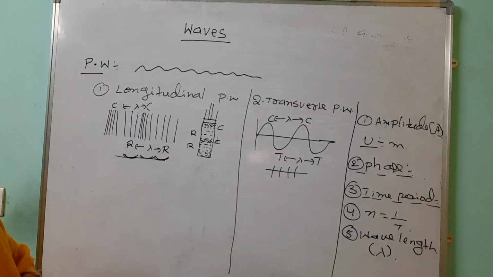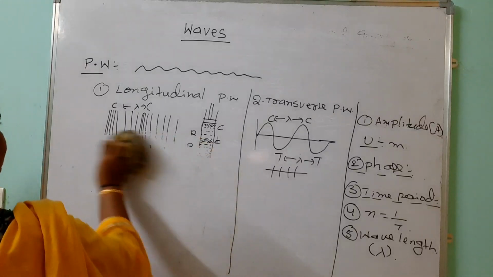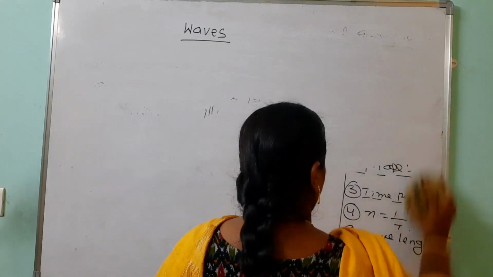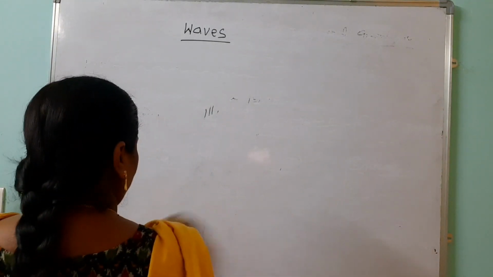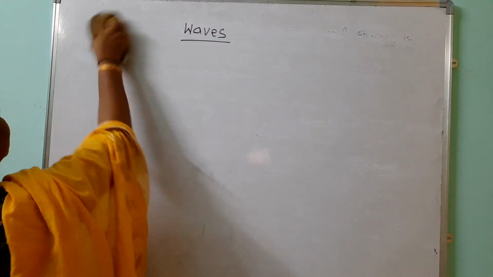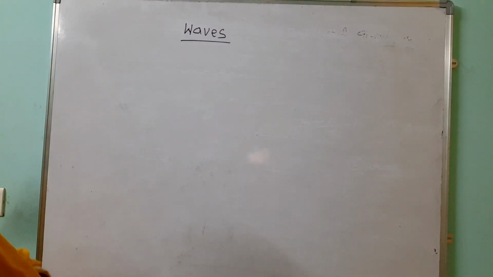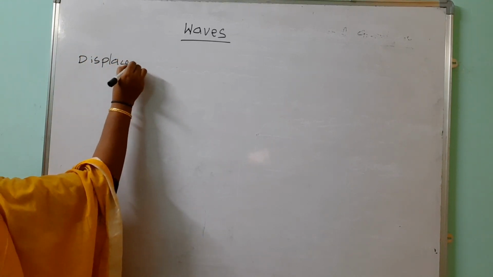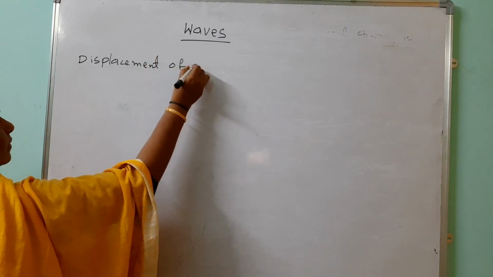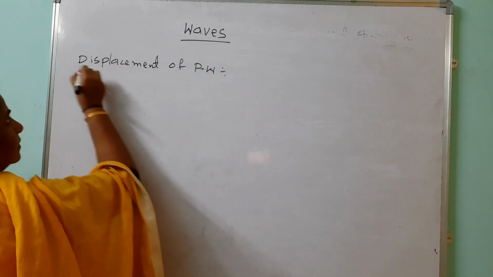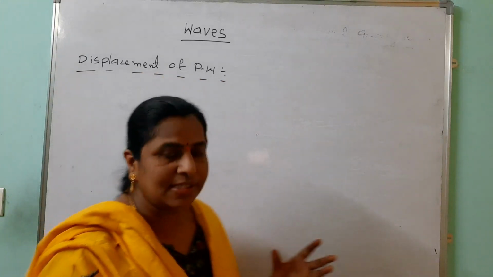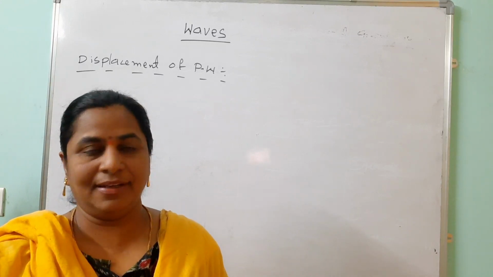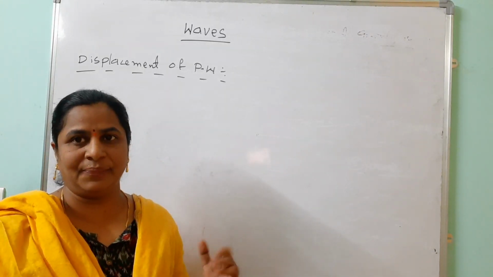Then we are going to discuss the displacement of a progressive wave. How to calculate the displacement of the progressive wave is very, very important. Just now I said the wave which moves in an infinite medium and never comes back is called a progressive wave. But how do we find the displacement?